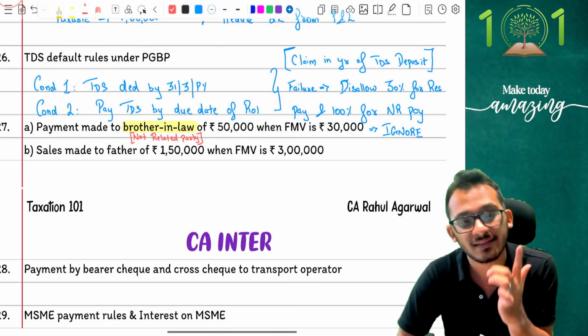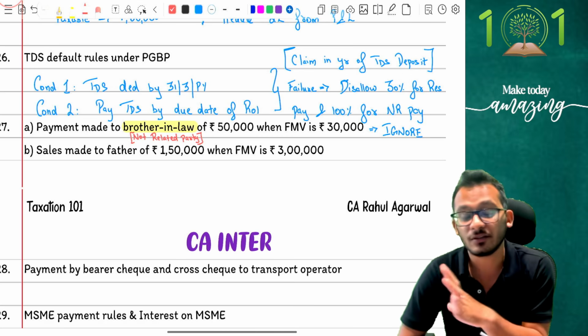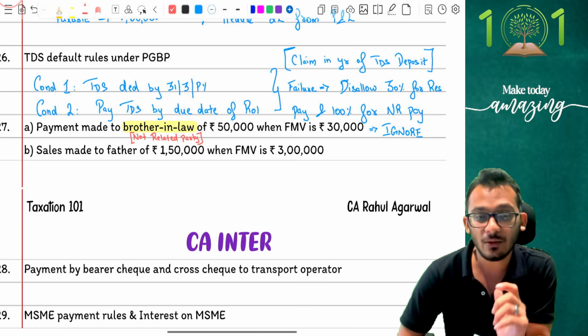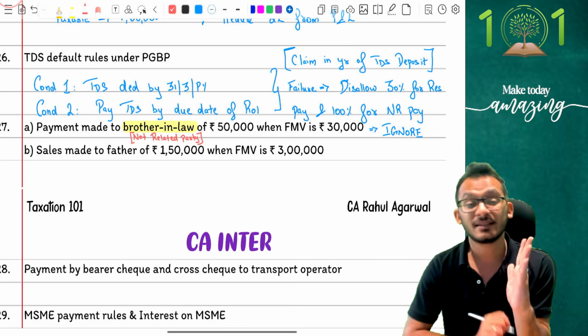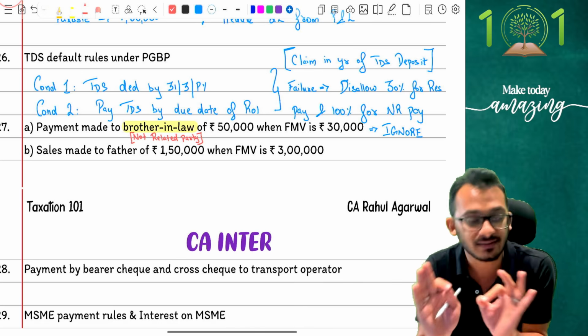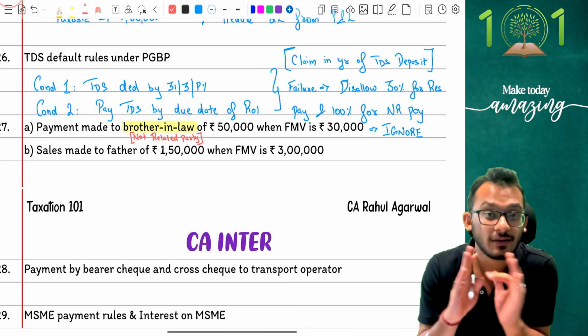Now here again the same mistake happens. People start using their logics, and I don't deny it. You're absolutely right. Rahul, I should have sold it for 3 lakh rupees where I sold it for 1,50,000, which means I've sold at a lesser price. Let's add the 1,50,000. Yes, what you're saying is perfectly logical, but it is not there in the law.